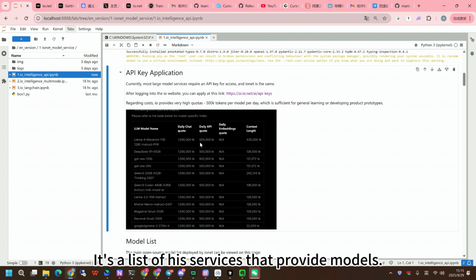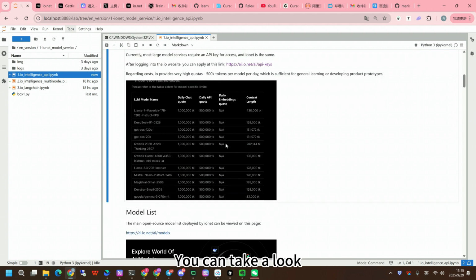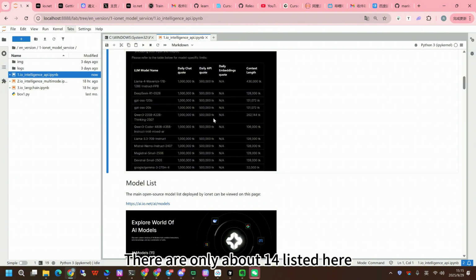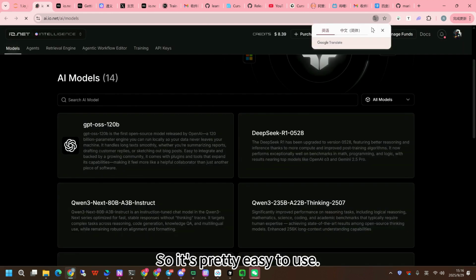Then, it's a list of the services that provide models. You can take a look. But it's not necessarily all here, mainly to access its API. There are only about 14 listed here. In newer common ones like Hugging Face, this large model has selected some services. So it's pretty easy to use.